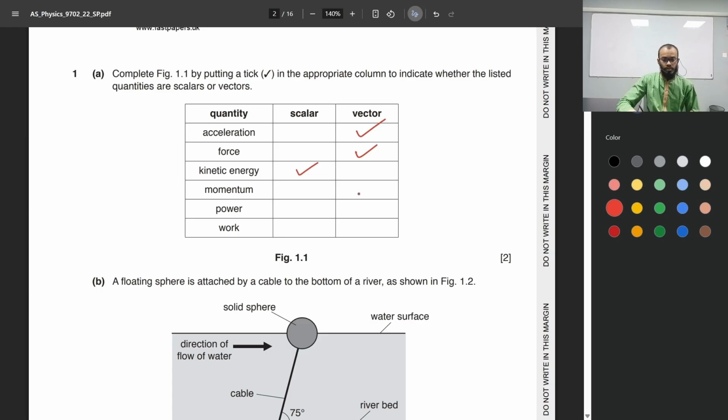Okay, so momentum has a direction. This is a vector. Power and work, well, energy and work are the same thing. So they don't have a direction. Both of them are scalars. Power is also a scalar quantity. So vector quantities are acceleration, force, and momentum. Scalar quantities are kinetic energy, power, and work.